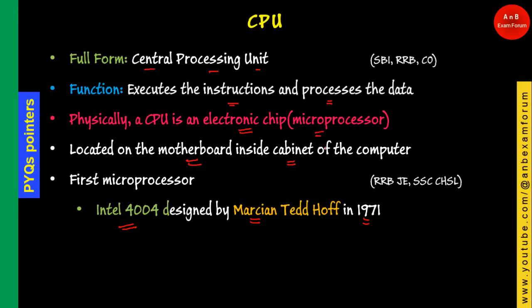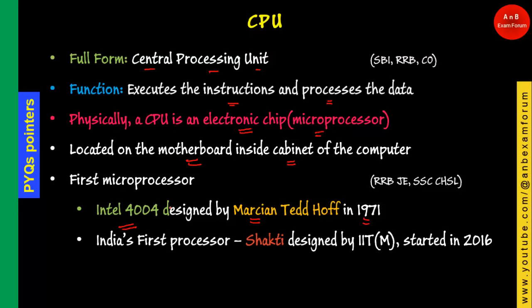So in 1971 Intel 4004 was designed by Marcian Tedhoff. And coming to India's first processor, it is Shakti, which was designed by IIT Madras, and it was started in year 2016. So India's first processor name is Shakti.